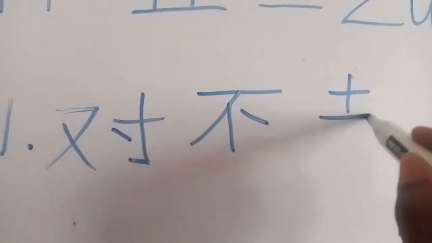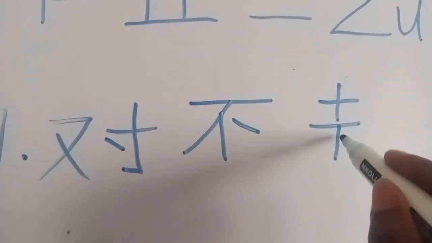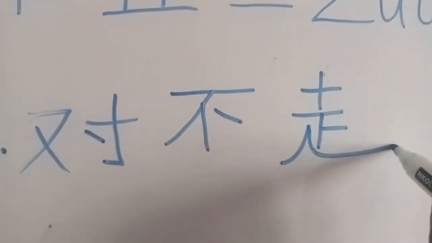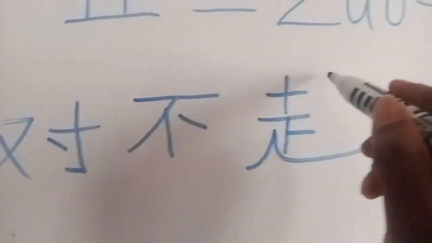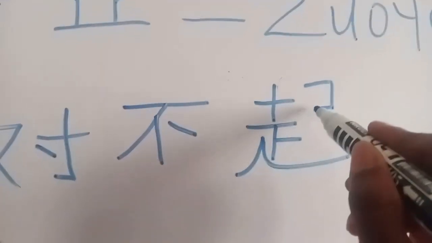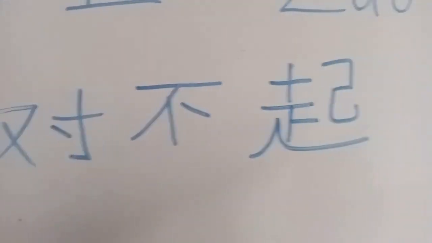This is plus, minus under it. This, and this should be long because you're putting this on top of it. Did you see me? So this is dui, buqi, and in pinyin, this is